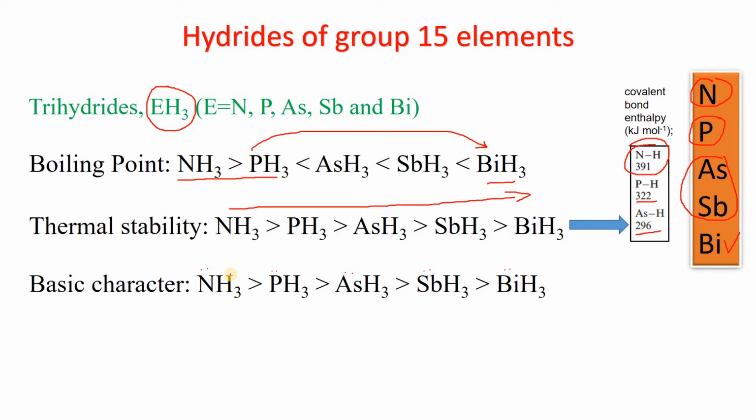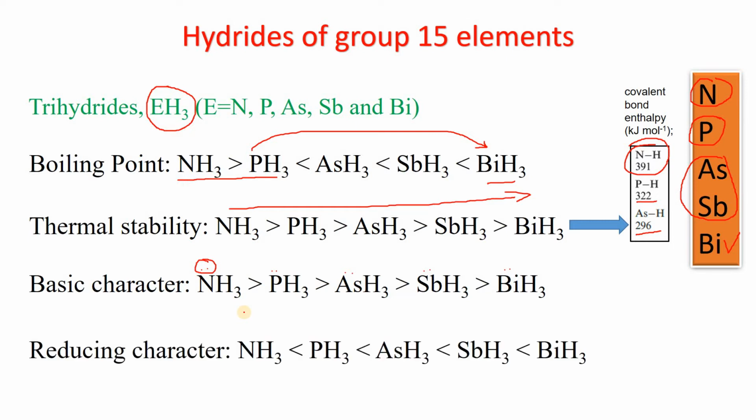The tendency to donate this lone pair of electrons to some Lewis acid decreases as we go from NH3 to BiH3. This is the trend in the basic character. The lone pair is most available on nitrogen in the case of ammonia, and it is least available on bismuth in the case of BiH3.